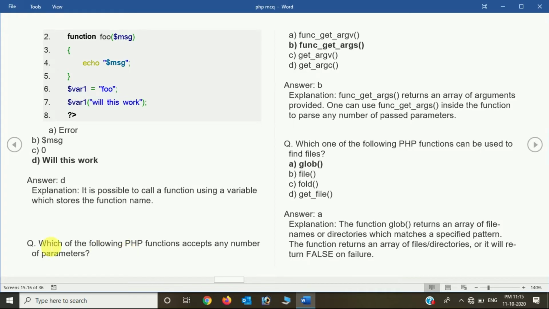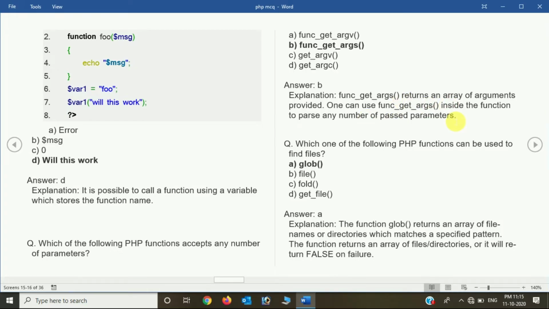Which of the following PHP functions accepts any number of parameters? The function func_get_args is the right one, because func_get_args returns an array of the arguments provided, and one can use func_get_args inside the function to pass any number of parameters.